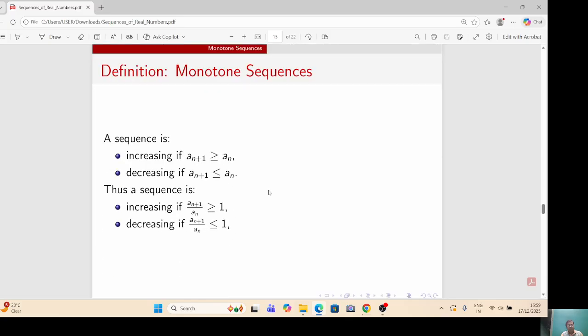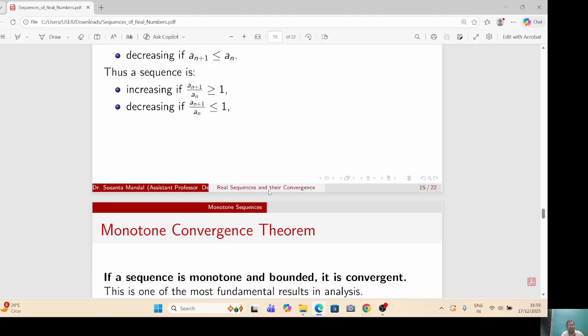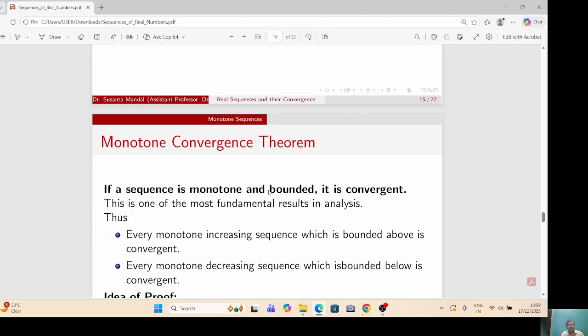Now we will discuss an important sequence, the monotone sequence. A sequence a_n is said to be monotone increasing if a_(n+1) greater than or equal to a_n, and a sequence a_n is said to be monotone decreasing if a_(n+1) less than or equal to a_n. The Monotone Convergence Theorem is an extremely important theorem.